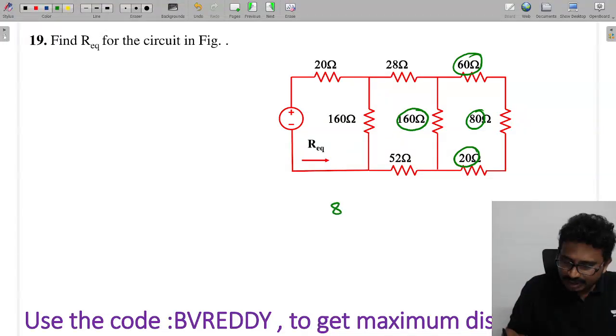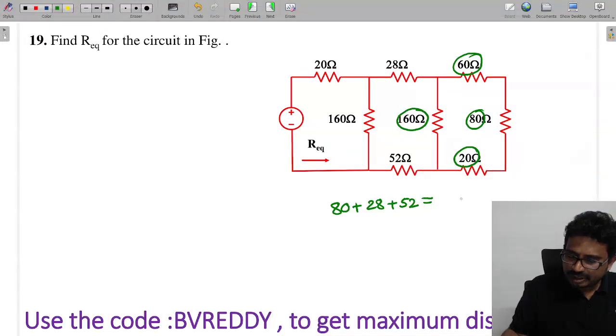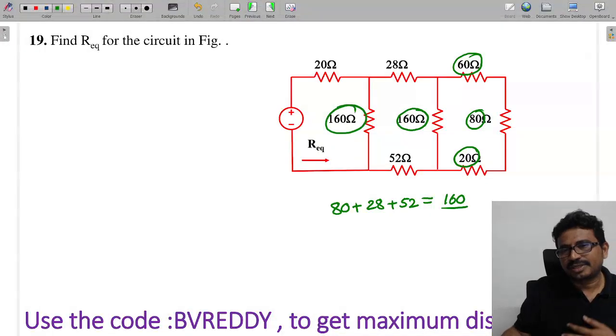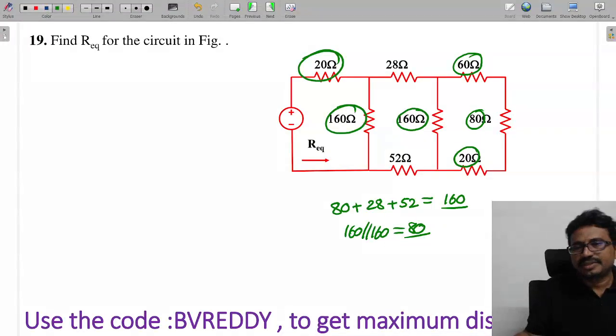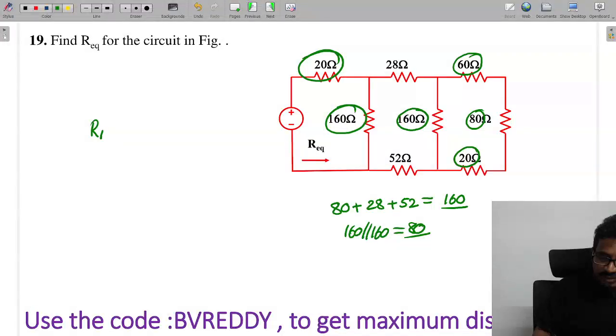So this is 80 plus 28 plus 52, which again is 160. 160 and 160 are in parallel, so 160 parallel to 160 will be 80. 80 and 20 are in series. So finally the R equivalent is equal to 100 ohms.